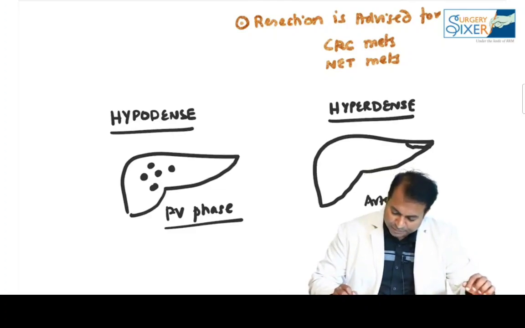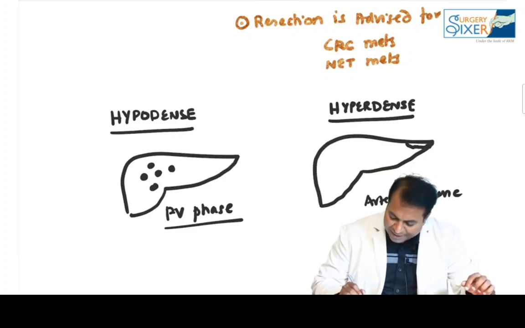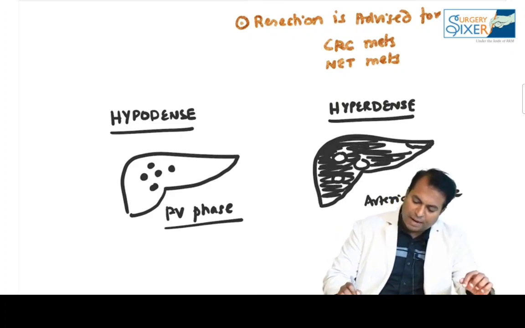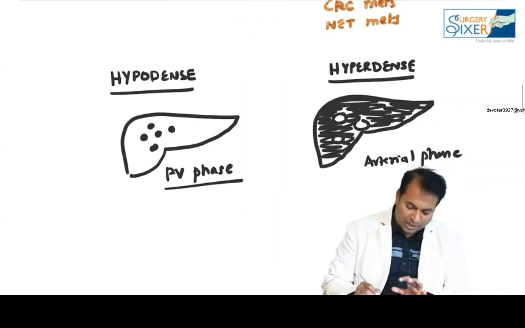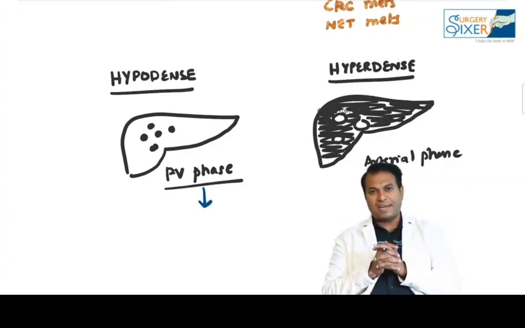In arterial phase, the liver is black like this. So remember, the liver is black like this, and the mets are bright like this. So what are the mets which are hypodense? Can you tell me? In portal venous phase, the liver looks bright and we can catch the mets.